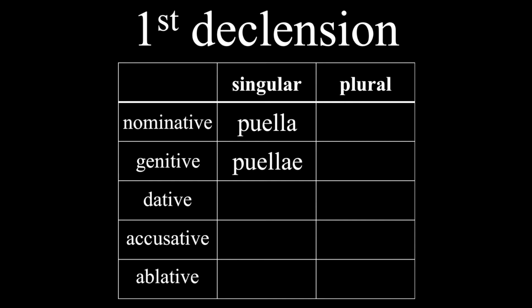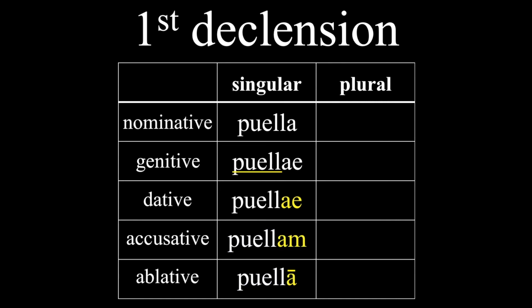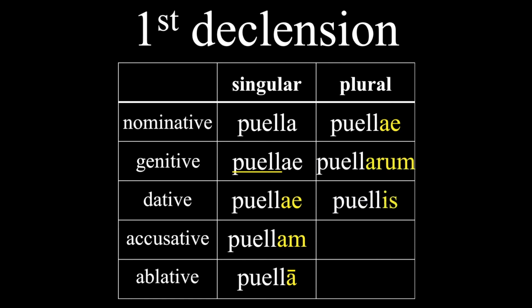First you figure out that the stem of the word is puell. Then you take that stem and add the correct endings for the other cases. So you'll get puellae, puellam, puellā, puellae, puellarum, puellis, puellas, and puellis. Okay, so now let's try another one.